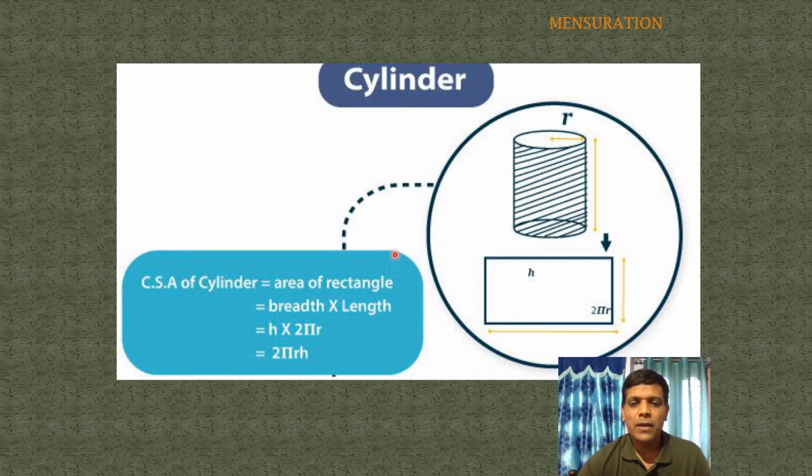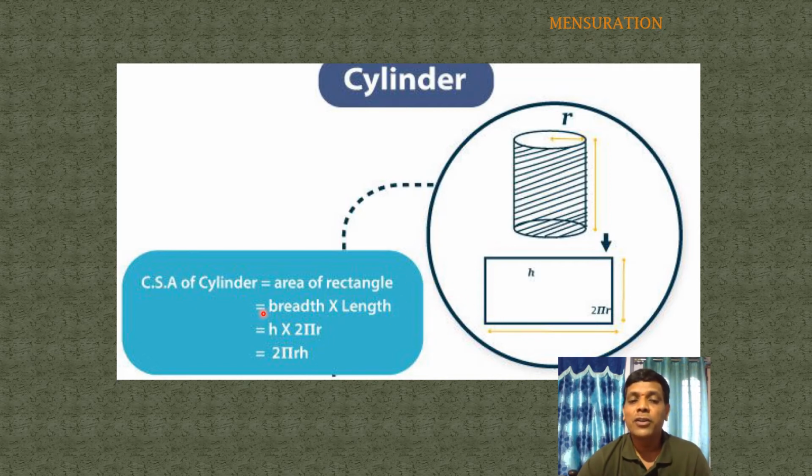Do you know the formula for the area of a rectangle? Length into breadth. Here length converts into the circumference of a circle, which equals 2 pi r, and breadth converts into height. So length into breadth equals 2 pi r into h.